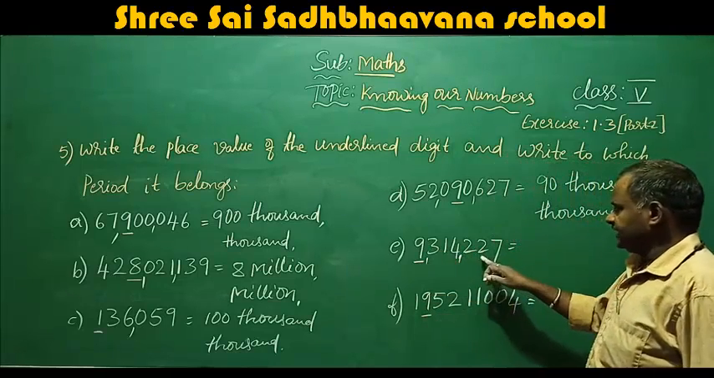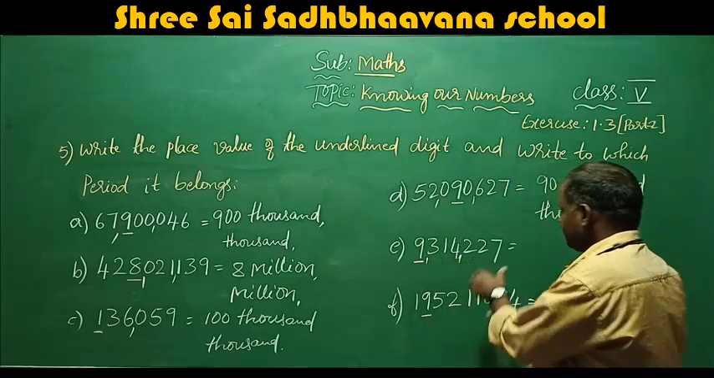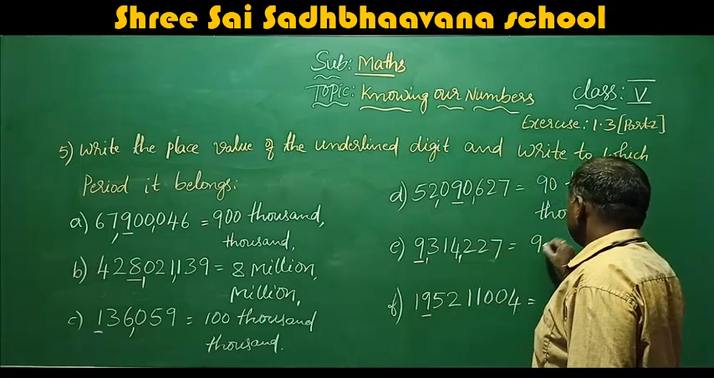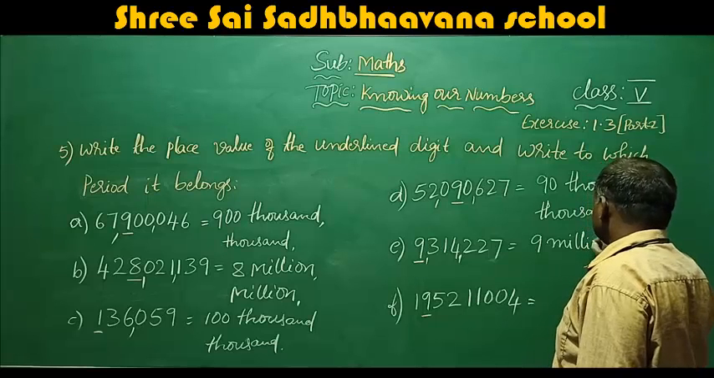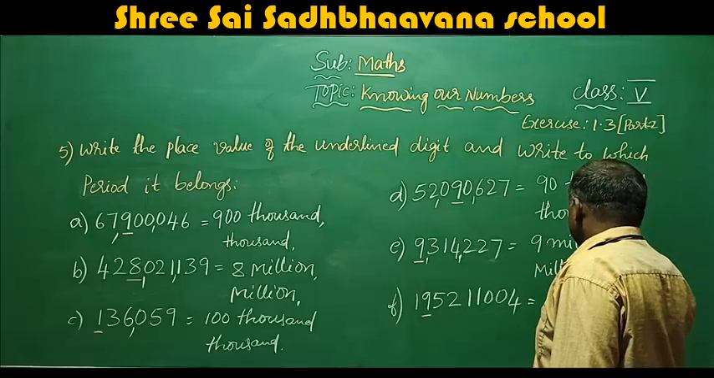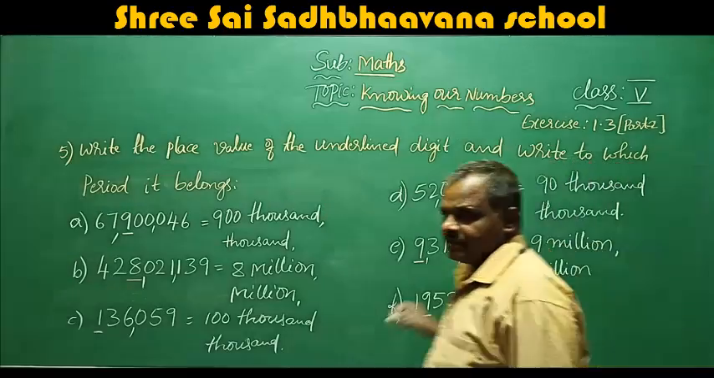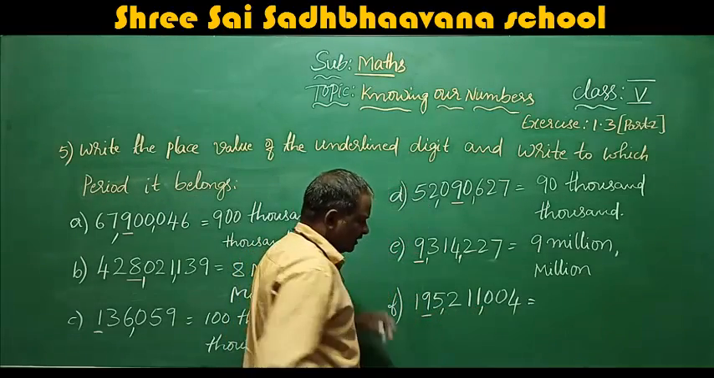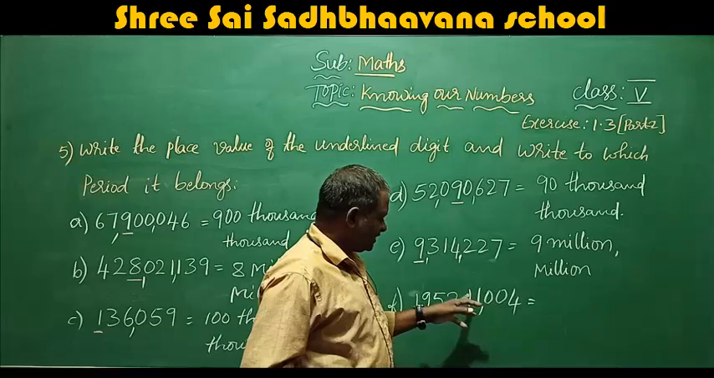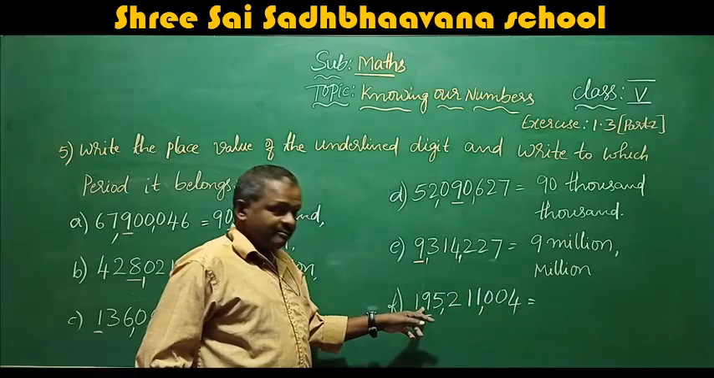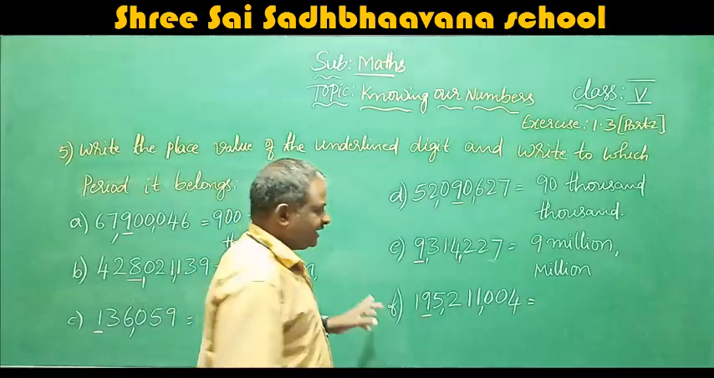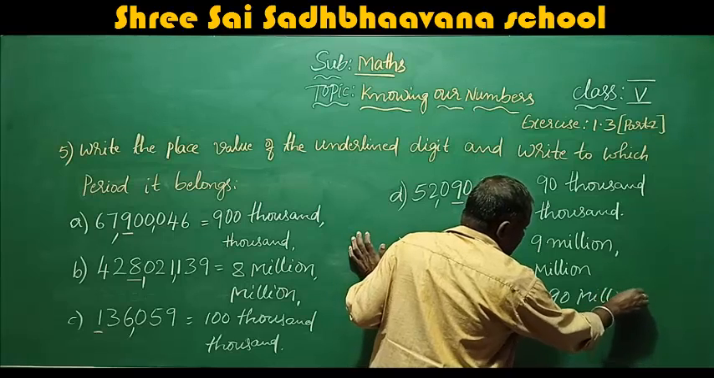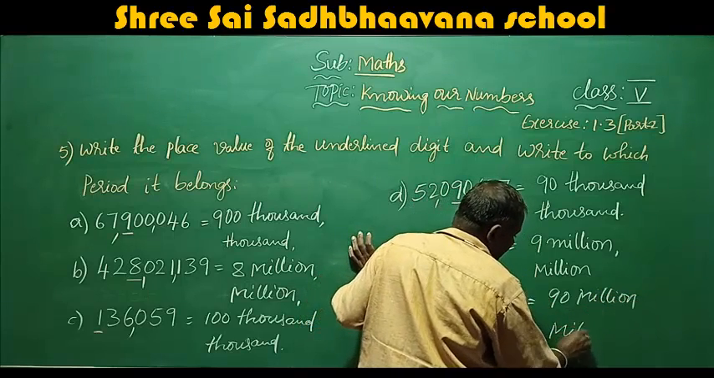Next problem: unit, 10, 100, 1000, 10,000, 100,000, million. Okay, so 9 is in the million period, so the place value is 9 million. When you come to here, comma, unit, 10, 100, 1000, 10,000, 100,000, million, 10 million. 9 is in 10 million, so the place value is 90 million, and this is in the million period.